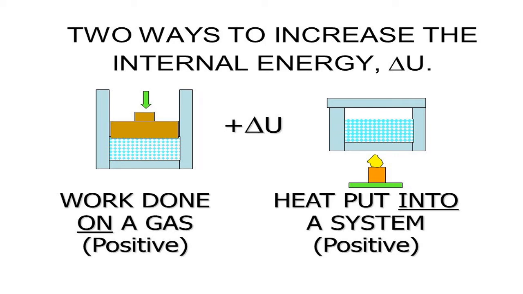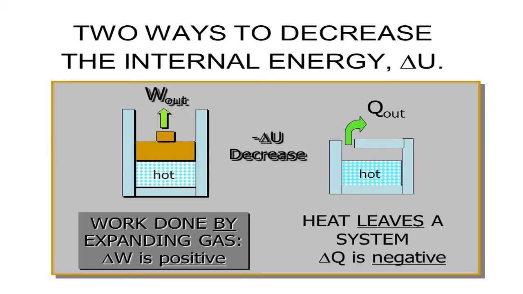If heat flows into a system, the system is gaining heat, then also there is an increase in the internal energy. Now there are two ways to decrease it. How? Work done by an expanding gas. That means work is done by the system on the surroundings, so the system is losing some amount of energy, thereby there is a decrease in the internal energy.